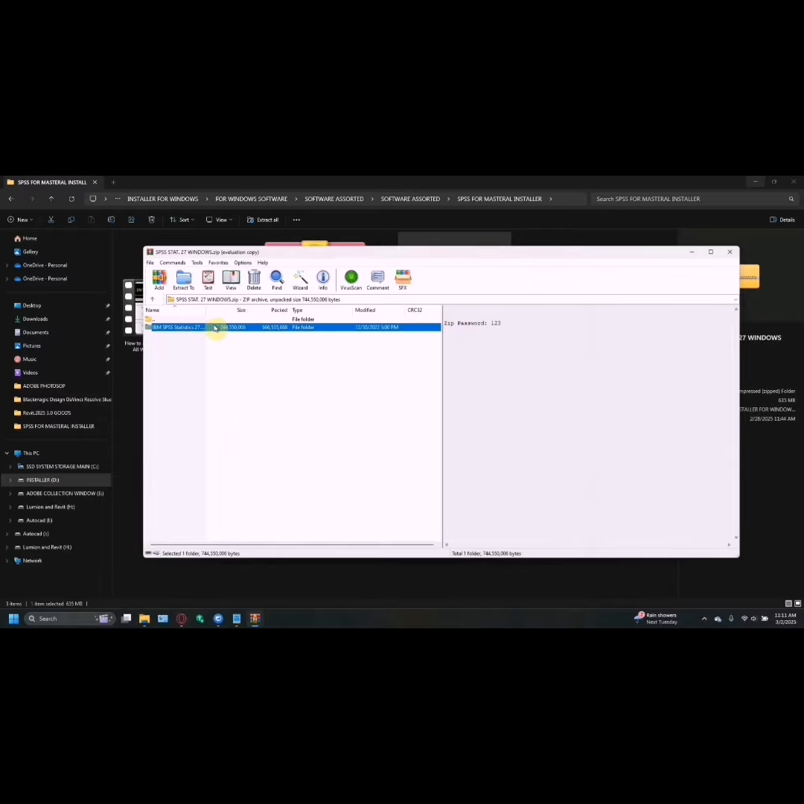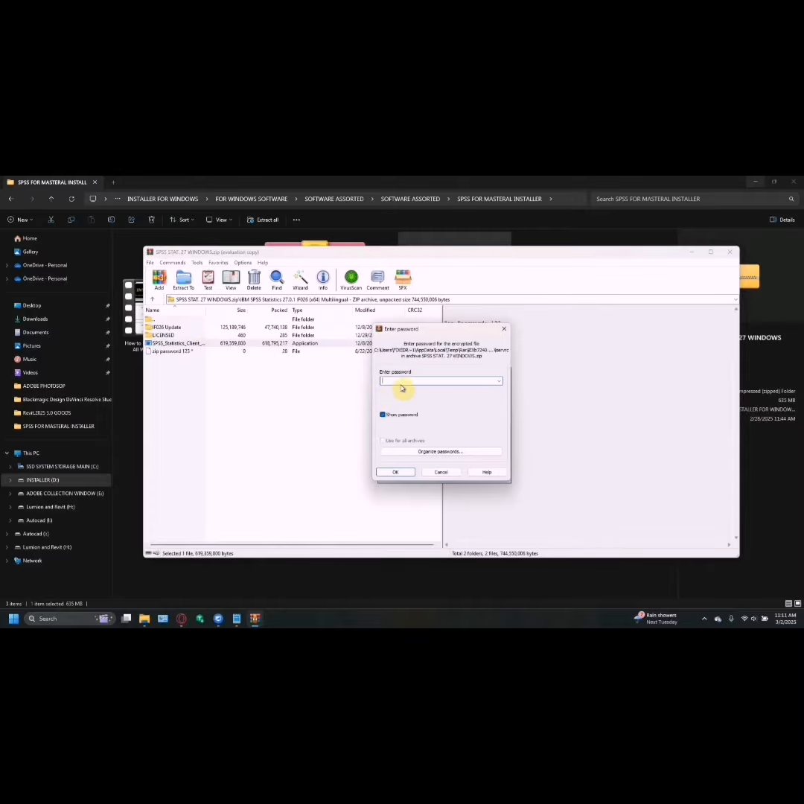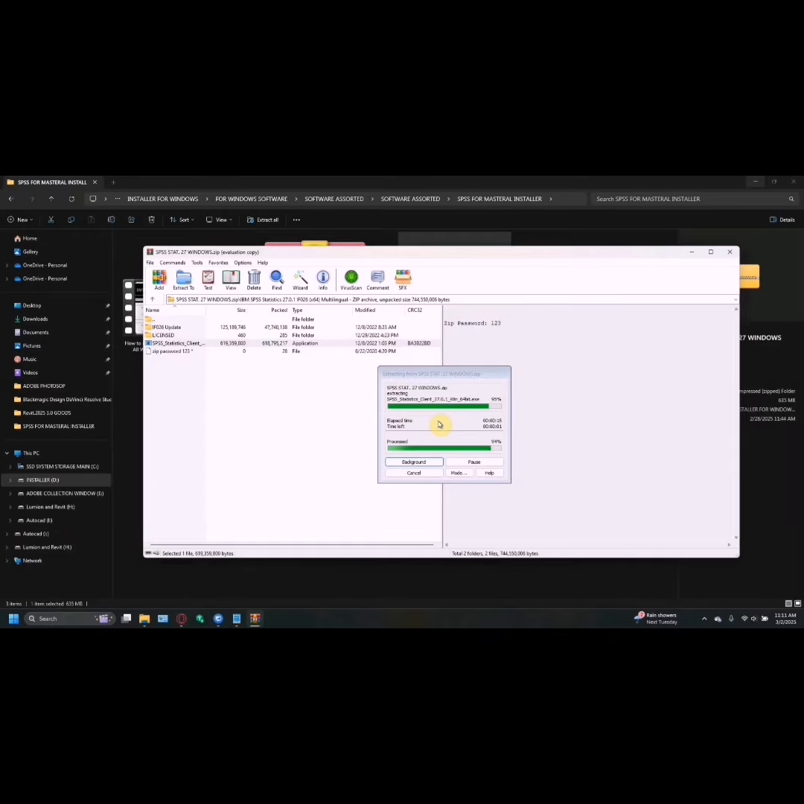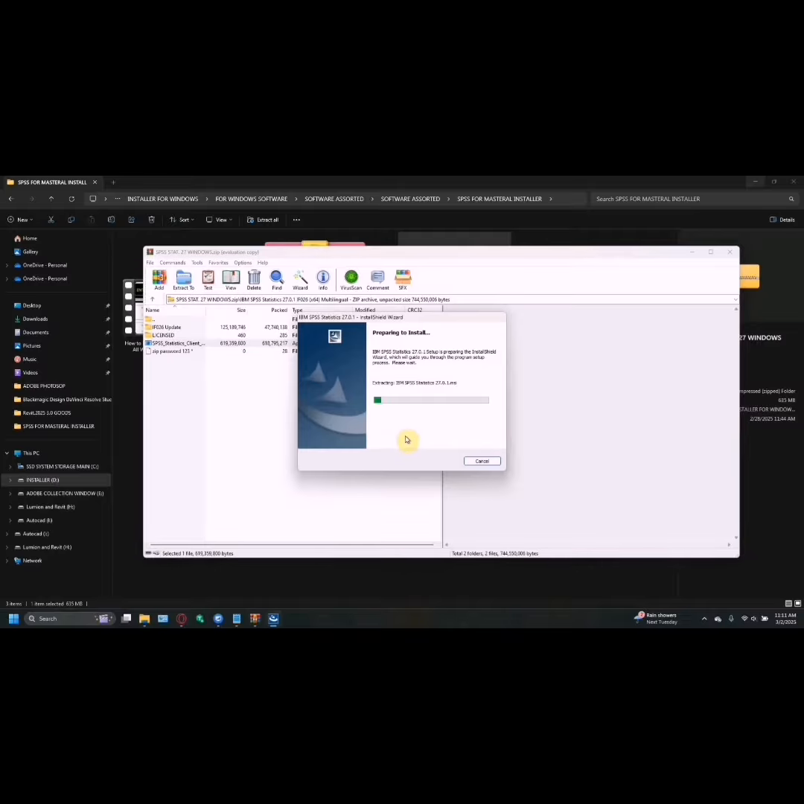Then let us open this folder. Tapos dito sa SPSS Statistics, double-click lang din. Password is 123, then okay. Antayin lang nating mag-pop up. Habang nag-e-extract siya, wait lang natin.